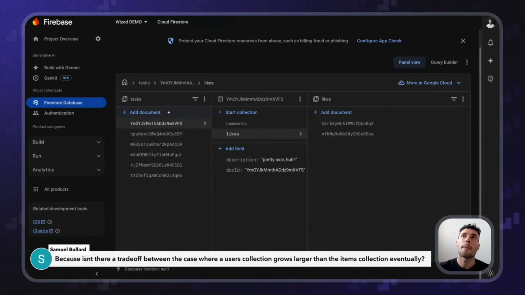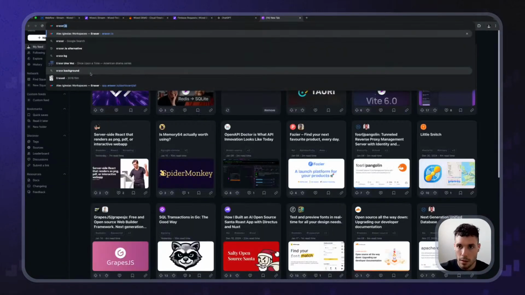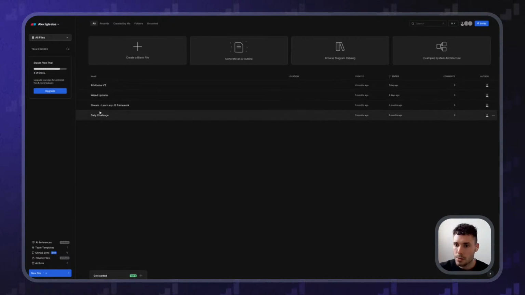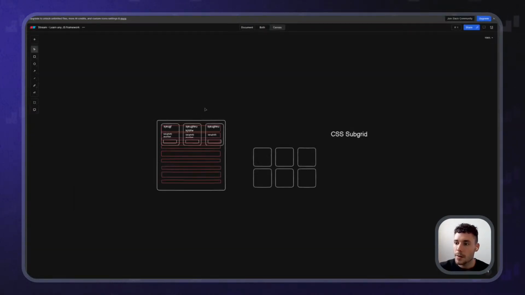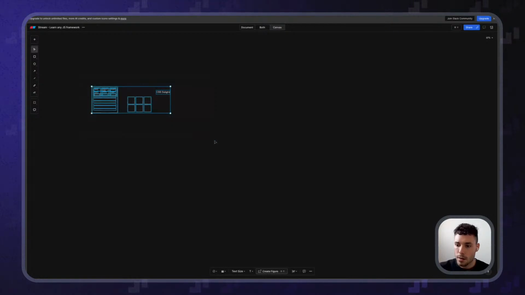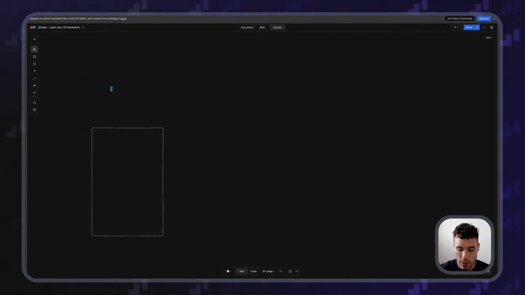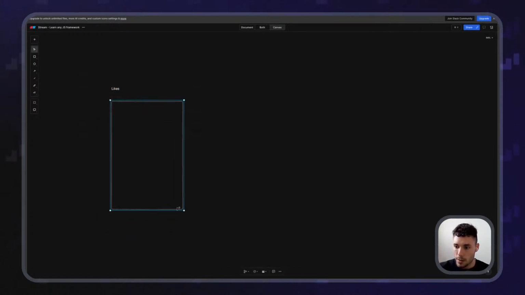Because if you're storing all the likes from the users, so if you have the users collection and then you've got the likes, I need to draw this. One second. Let me just do, I don't know, in here. So what Samuel is asking is, hey, I want to store the likes, right? I can do it in different ways.